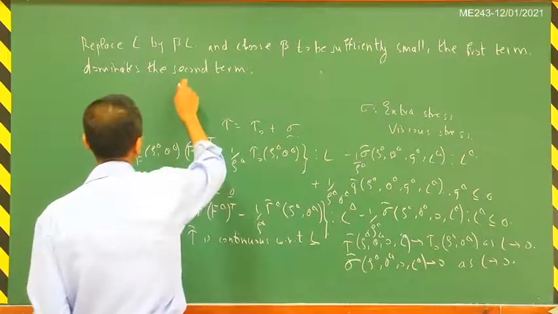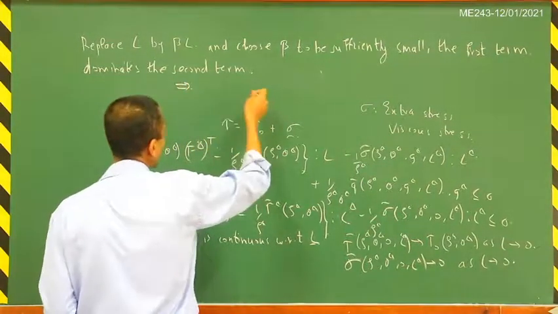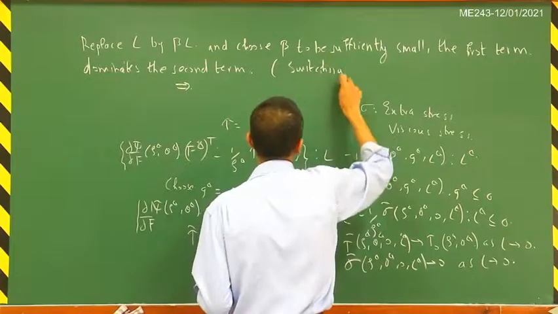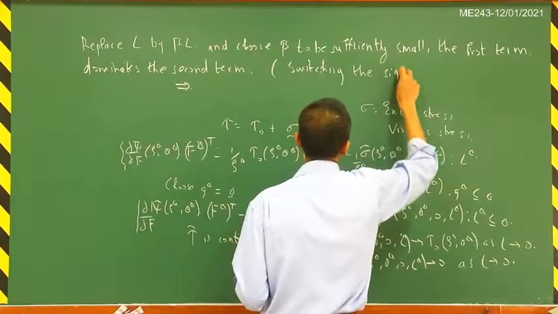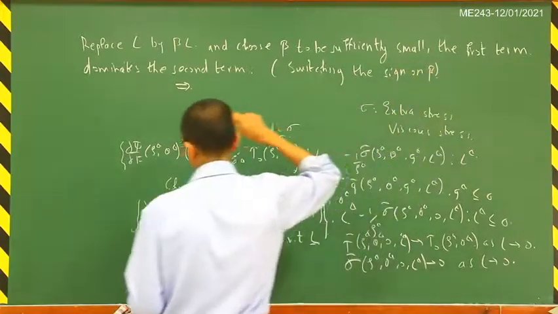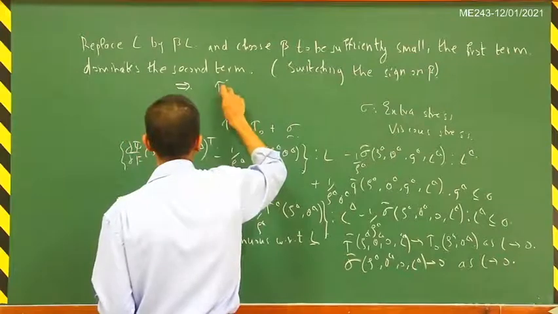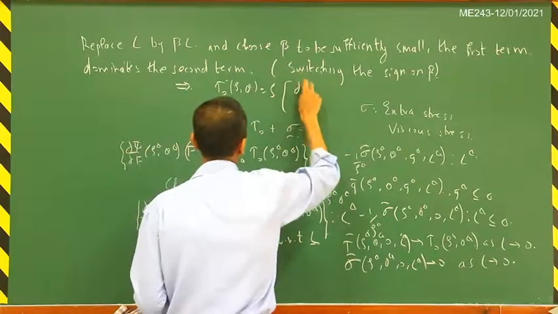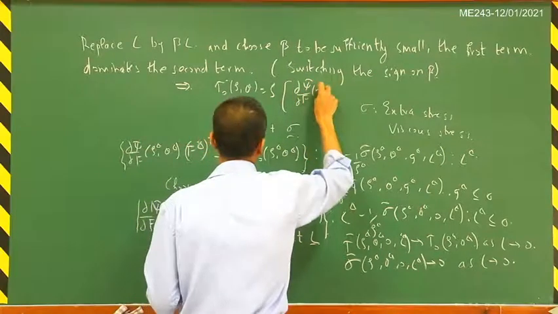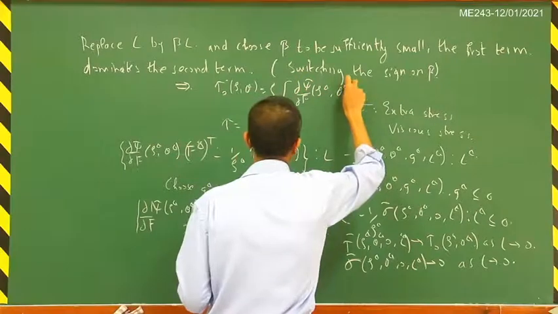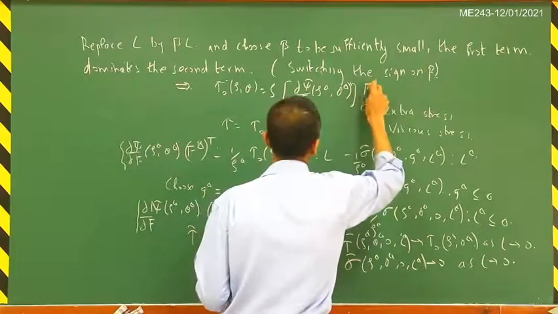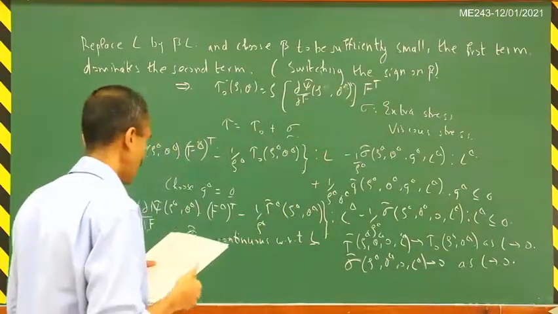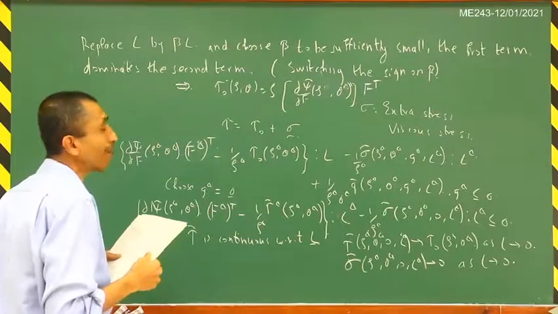So after switching the sign on beta, what you will get is that tau naught of (rho, theta) is equal to rho times del xi by del F of (rho, theta) times F transpose. This is the result that you now get. This is the expression for the equilibrium stress.